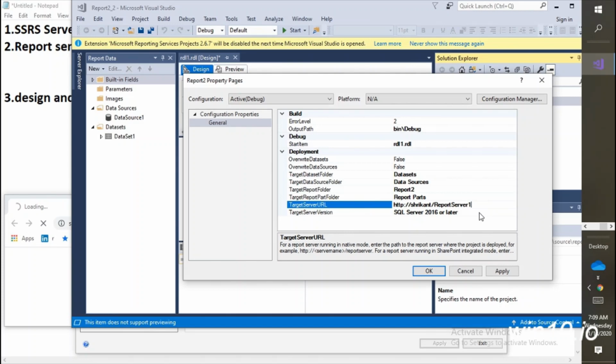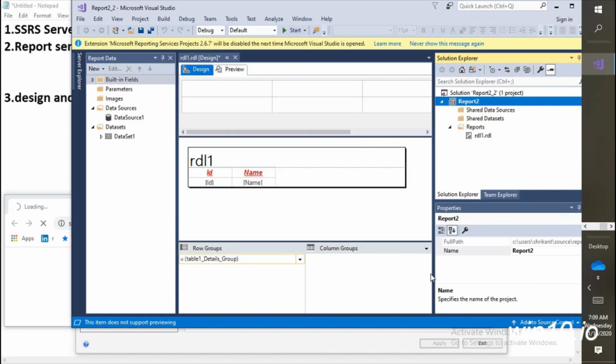So we just simply need to make this change. Click on apply. Note that we haven't deployed anything so far. We have only connected the reporting server with the reporting project.